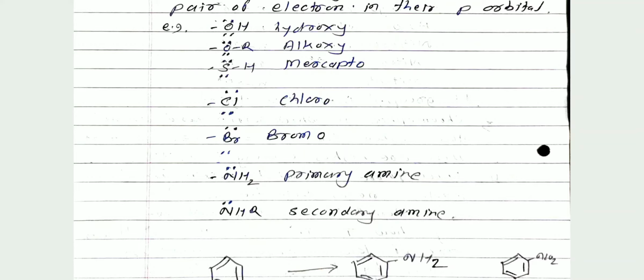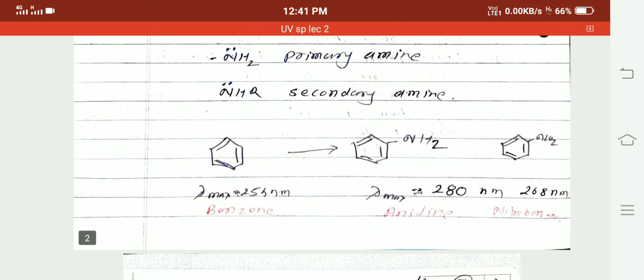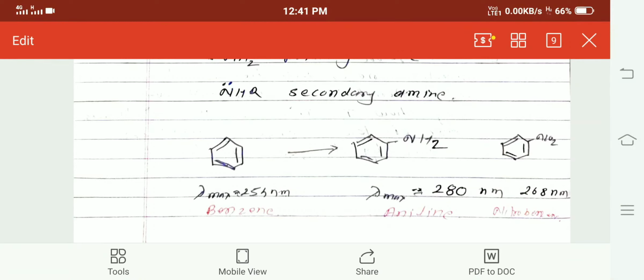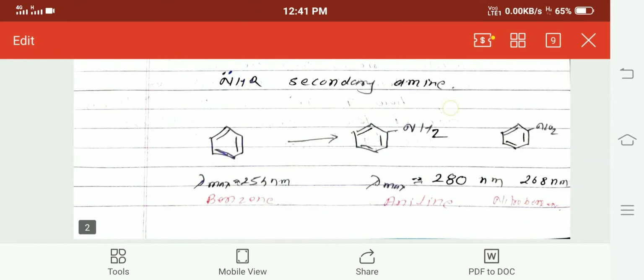When an auxochrome is attached to the chromophoric group, lambda max will be larger. Therefore, I am taking benzene as an example. Benzene has lambda max of 254 nanometer. But when we attach an NH2 group, that is the auxochrome, to the benzene ring, the compound is called aniline. Then lambda max for aniline is 218 nanometer.